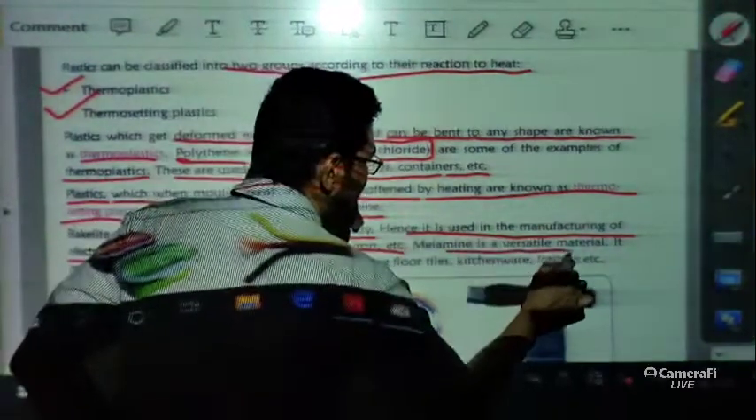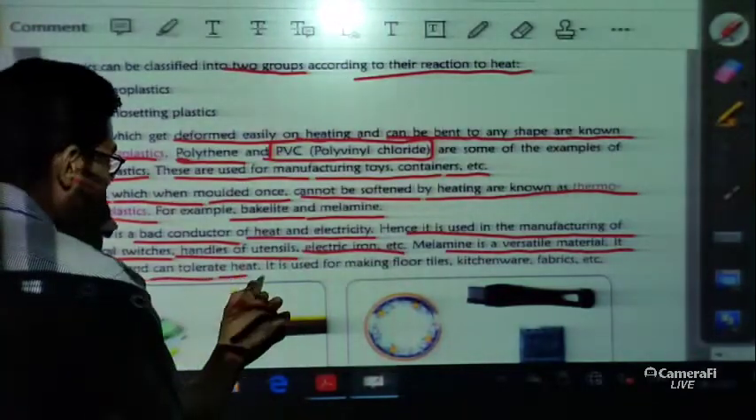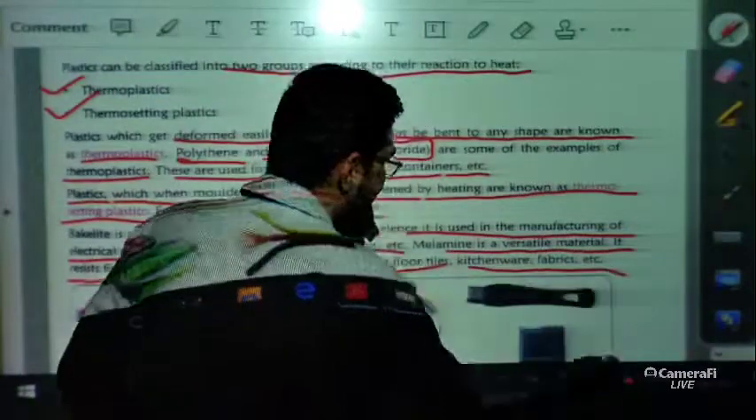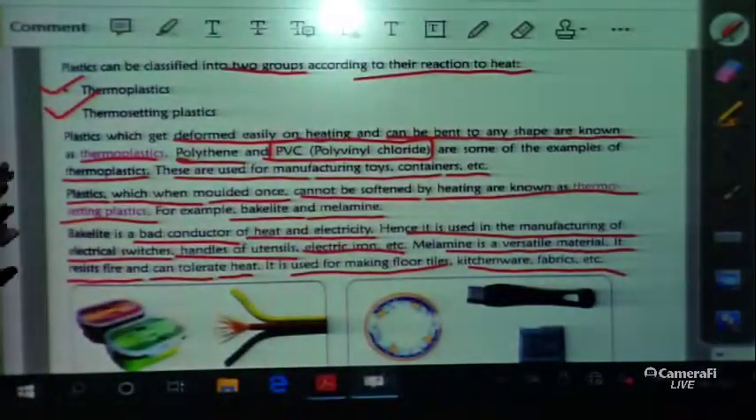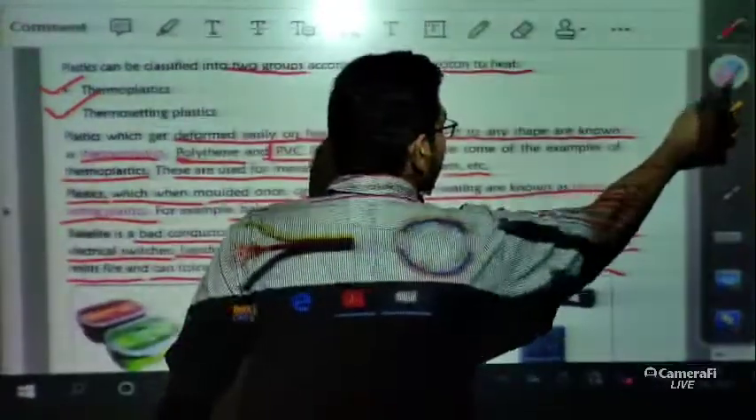And melamine is a versatile material. It resists fire and can tolerate heat. That's why it is used for making floor tiles, kitchenware and fabrics. So these are the uses of melamine and bakelite. Now a question may come in this part about the differences between thermoplastics and thermosetting plastics. So you should prepare the differences also.